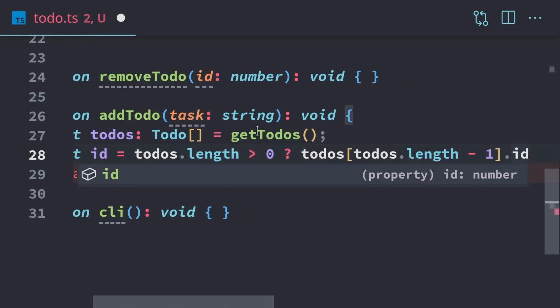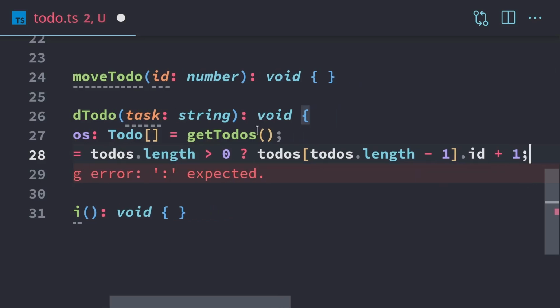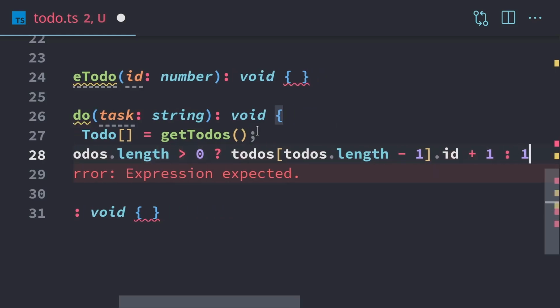It's going to be possible for the user to delete the to-do items out of order. But whenever we add a to-do, we're going to push it at the end. So the one at the end will always have the highest number. And so if we do it like this and we add 1, then that'll give it the highest number plus 1. And if there are no to-dos, then we'll just start at 1.